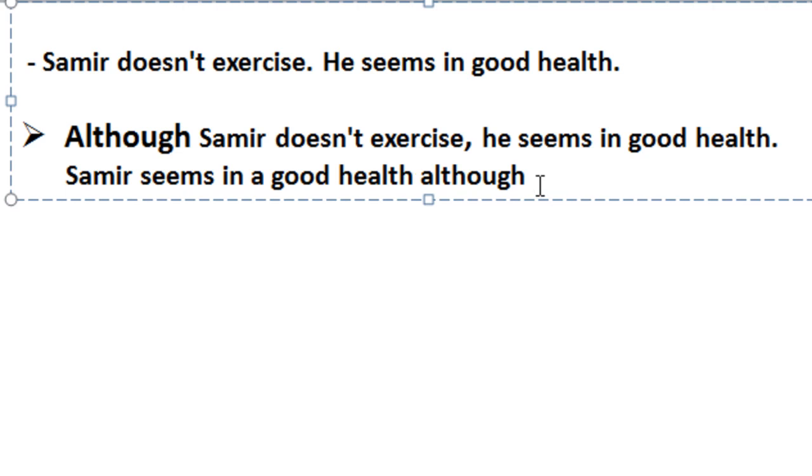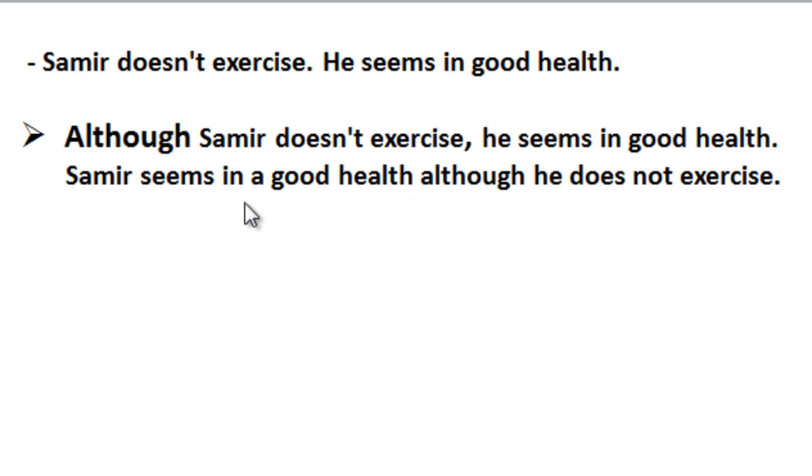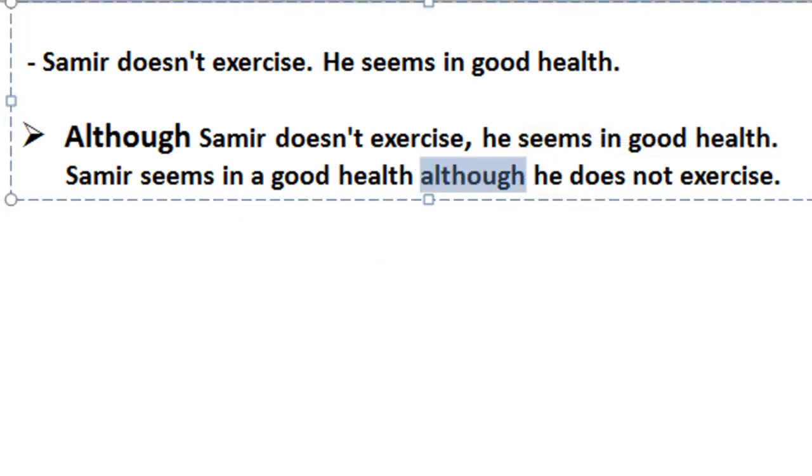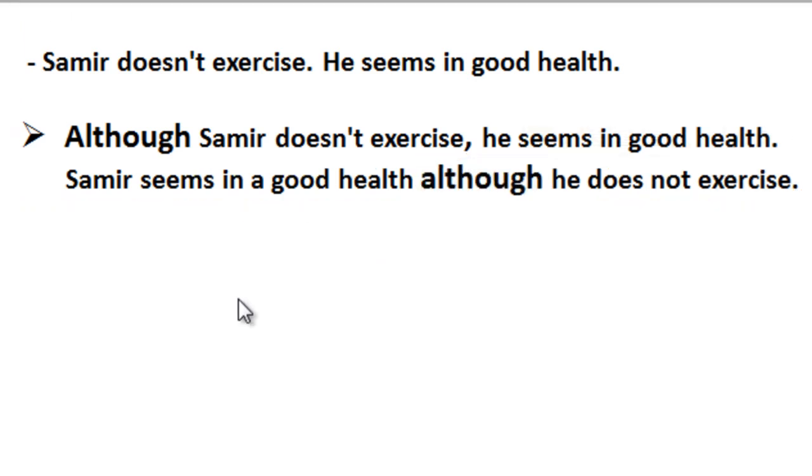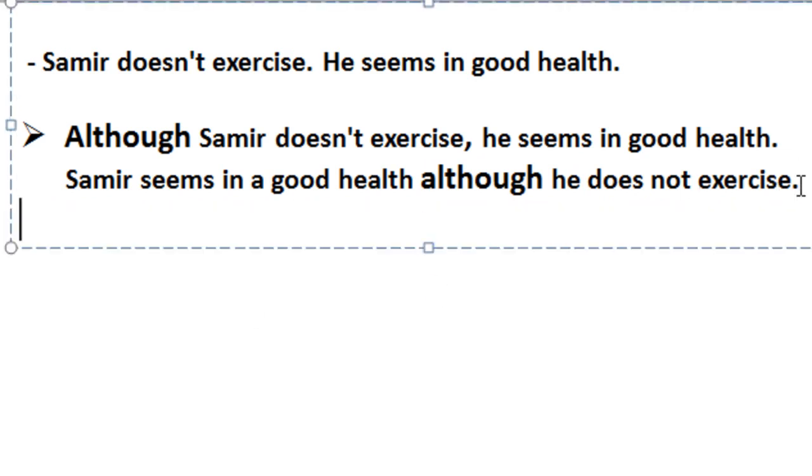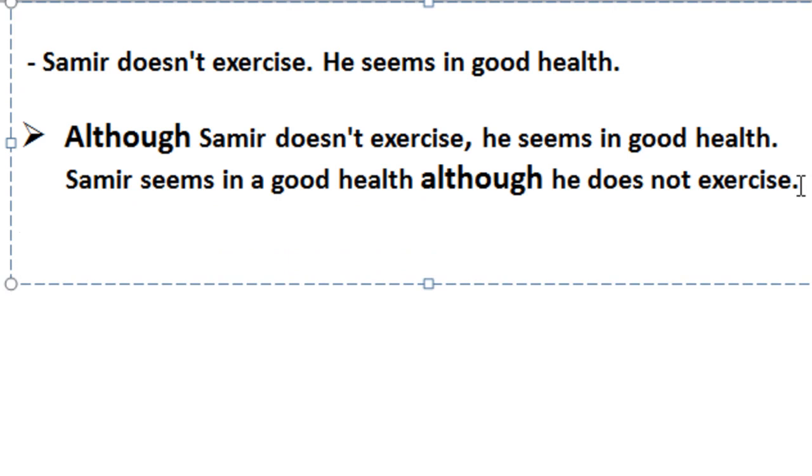Although he doesn't exercise. You see? So you are free. You can either start by although or put it within the sentence.